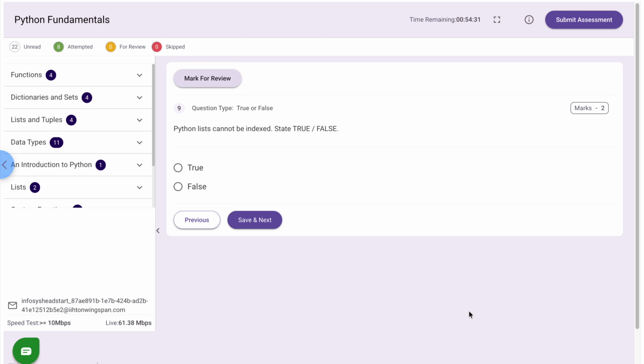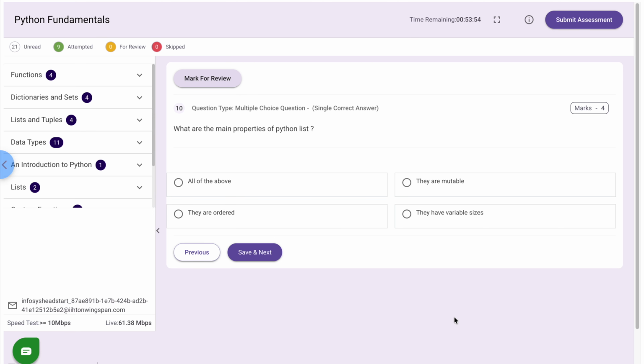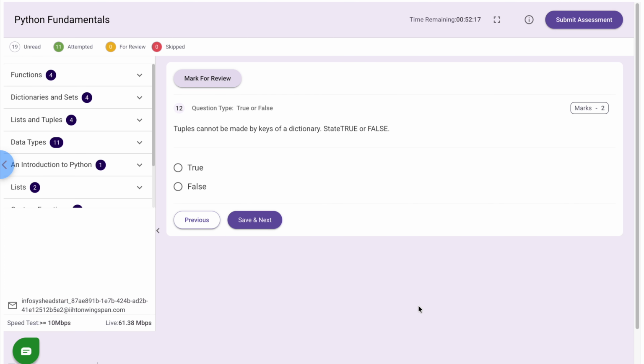Next, Python list cannot be indexed. State true or false. Correct answer is false. Next, what are the main properties of Python list? Correct answer is all of the above. Next, what type of data is A? Correct answer is list of tuples. Next, tuples cannot be made by keys of dictionary. State true or false. Correct answer is false.